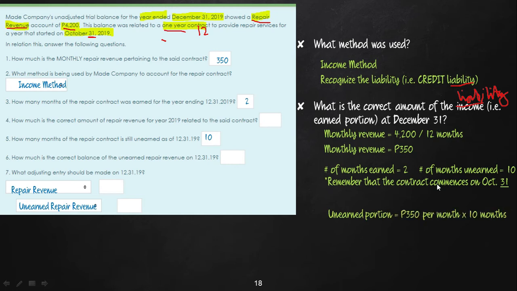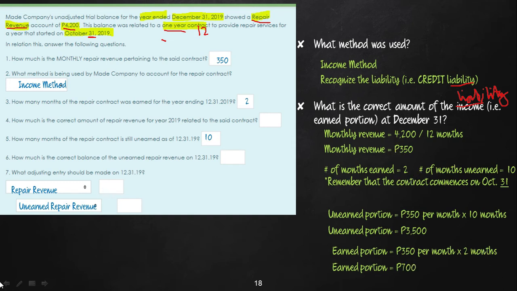So the unearned portion is 350, kaya may monthly times 10 months unearned. So therefore, the unearned is 3,500. The earned portion then is 350 per month times 2 months, kay 2 months naman ang earned, and so therefore the earned portion is 700. So na natin answer sa question number 4. How much is the correct amount of repair revenue? So repair revenue refers to the earned portion, so 700.